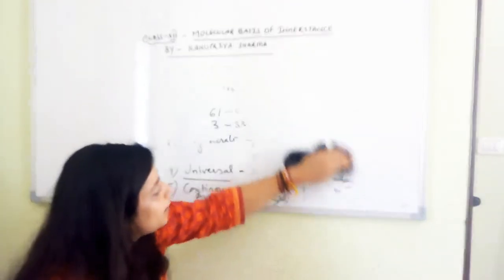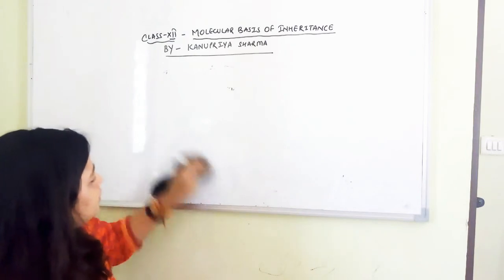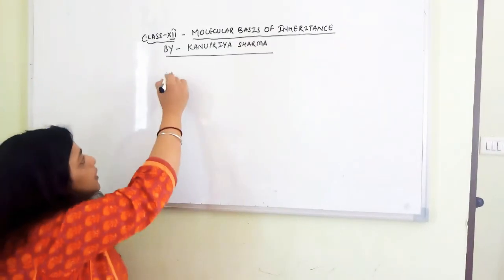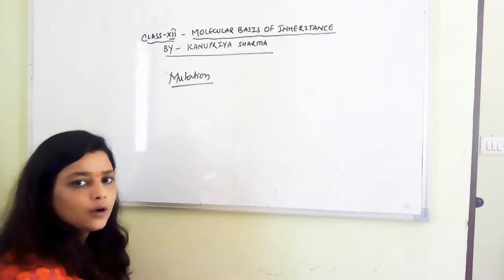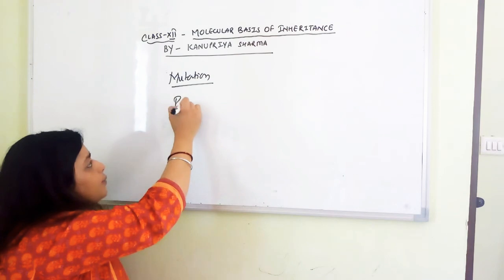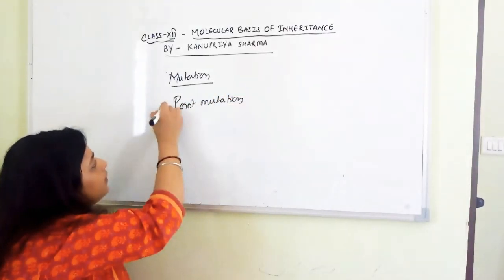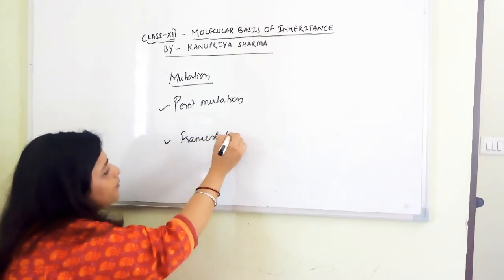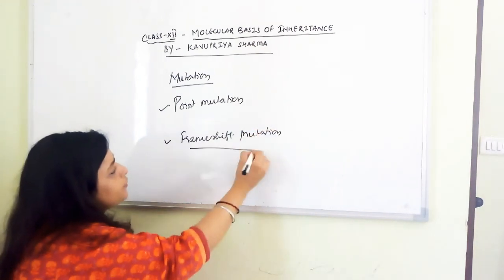Now I want to talk about the next topic of NCERT, that was mutation. So in mutation, we'll talk about two kinds of mutation according to the book. One is point mutation and the other one is frame shift mutation, right? So point mutation and frame shift mutation.